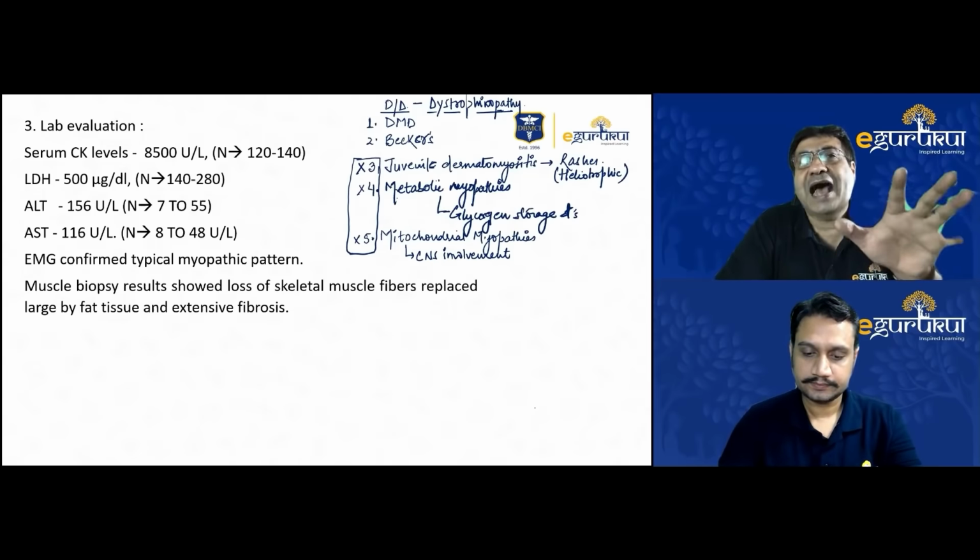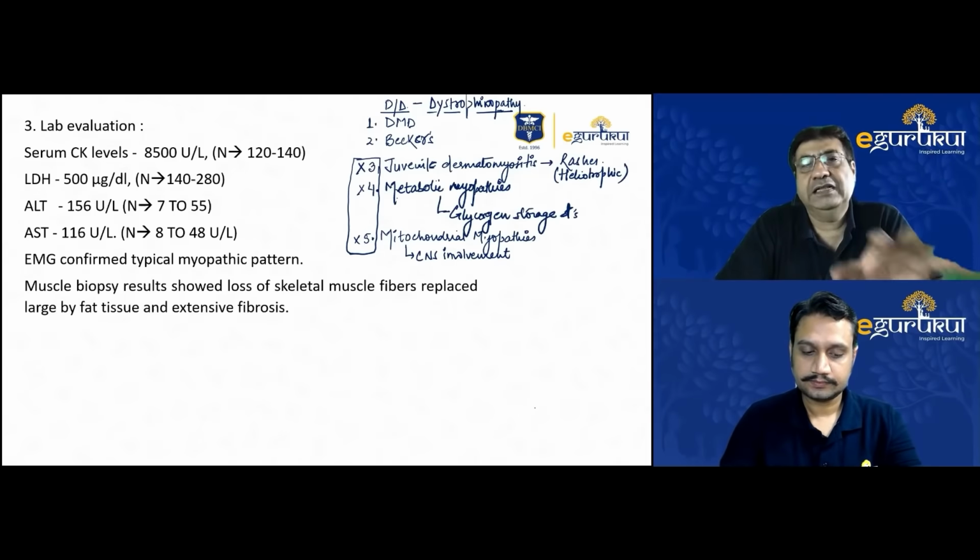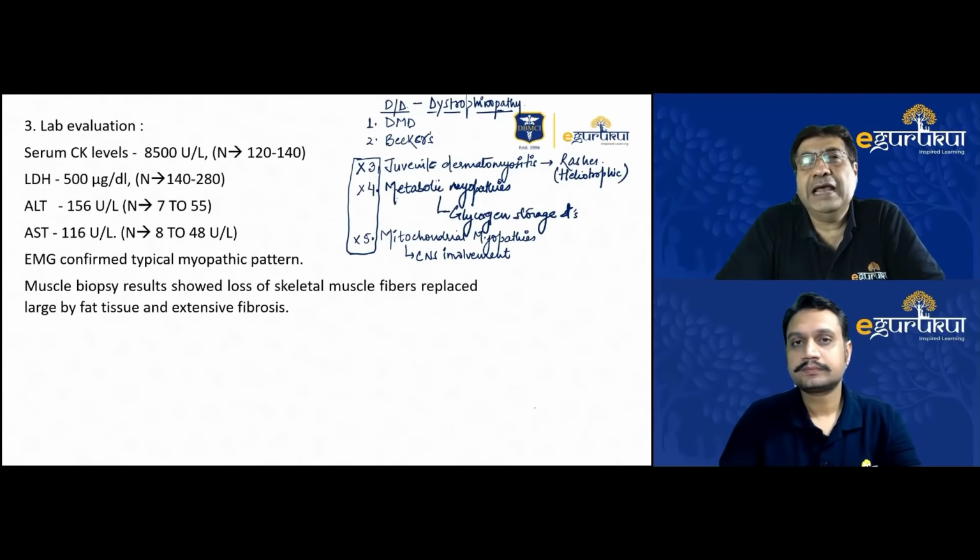Now, in this child, IQ did not appear to be affected. The child was going to school, although mild impairment of intelligence is a finding that is seen in many patients with Duchenne's dystrophy also. But there was no apparent IQ impairment that I could actually get from the parents' history.